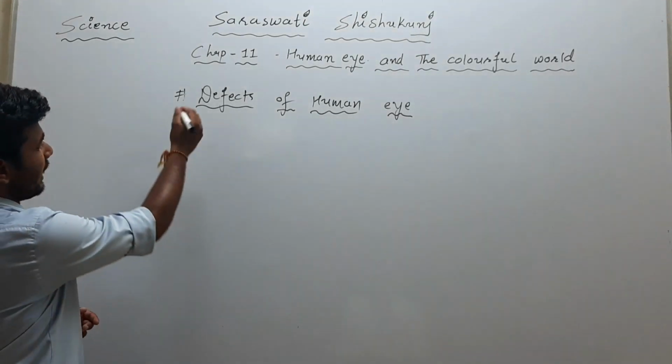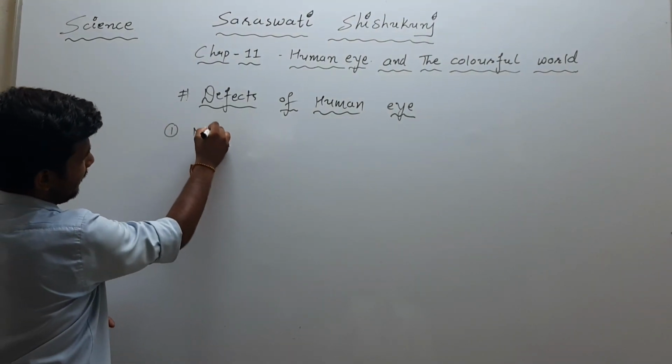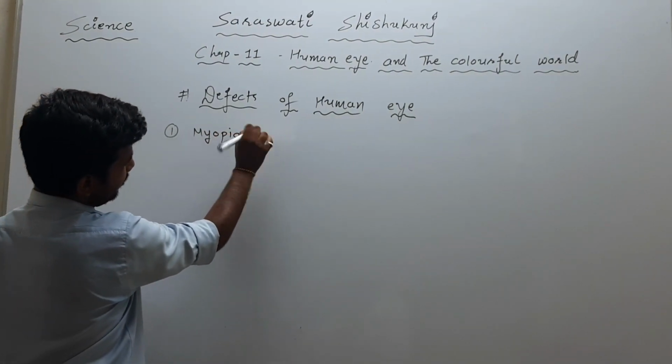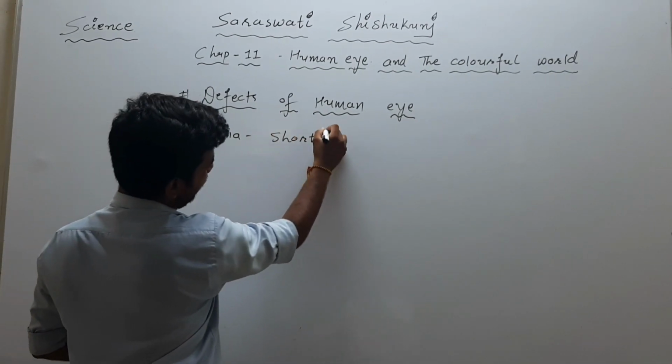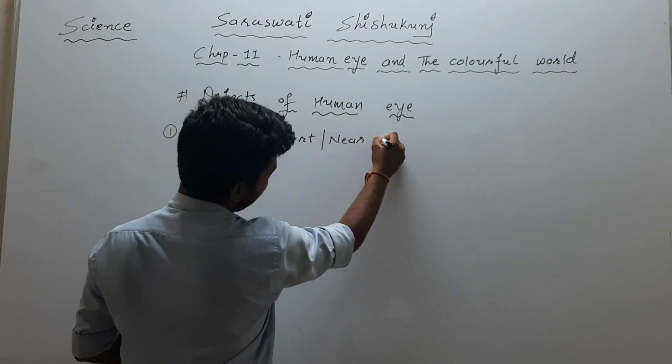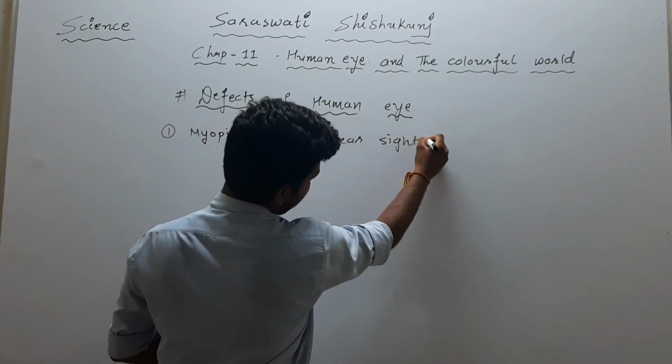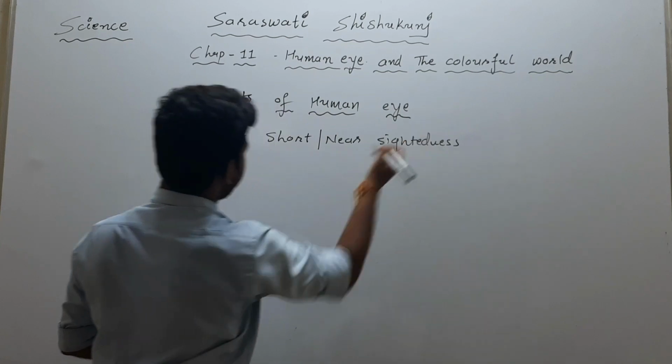In defects of human eye, first we will discuss myopia, which is also called short or near sightedness. Now what happens here?